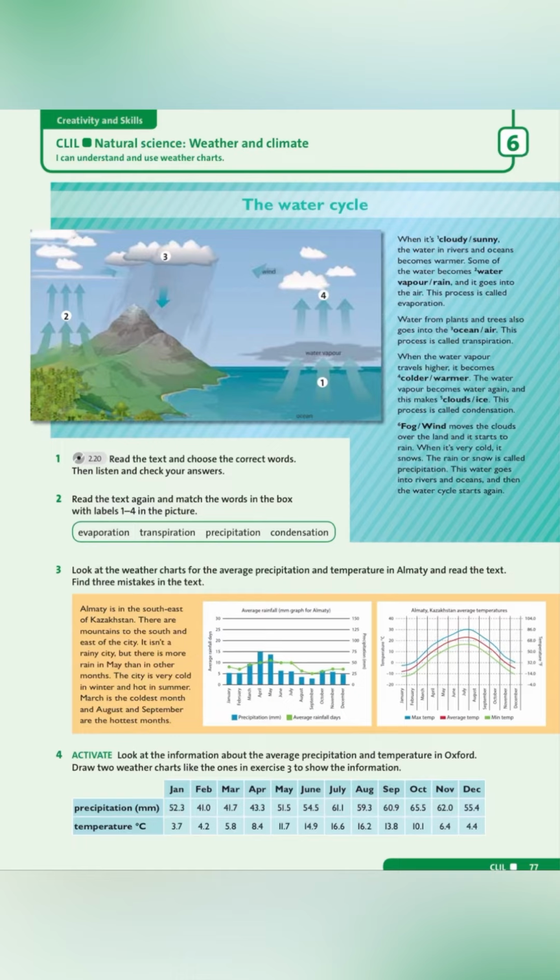Water from plants and trees also goes into the air. This process is called transpiration.